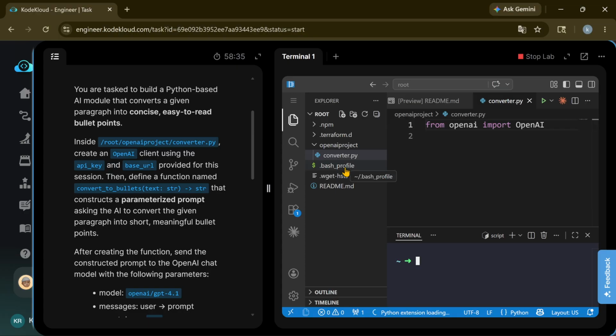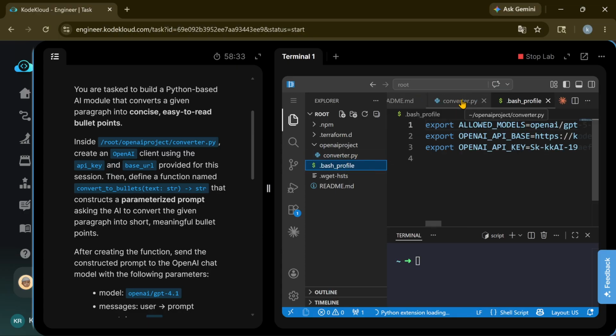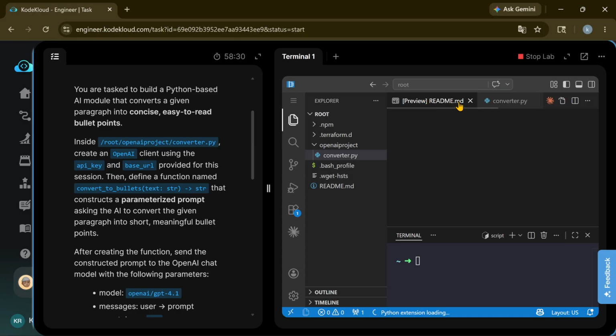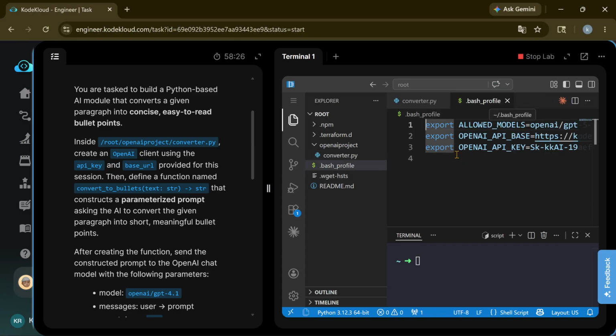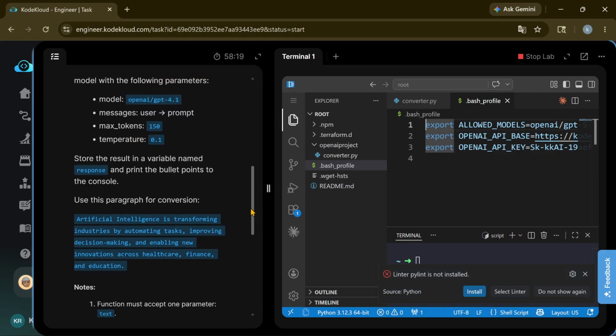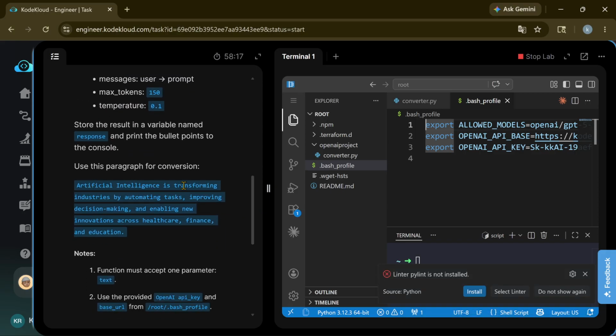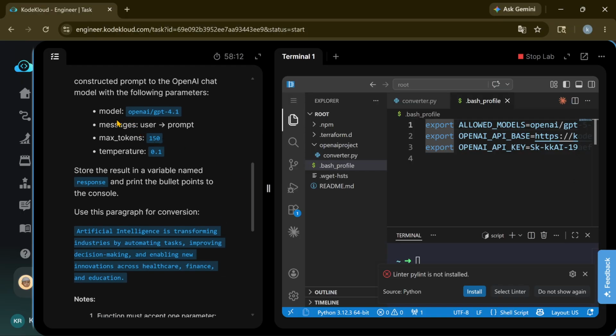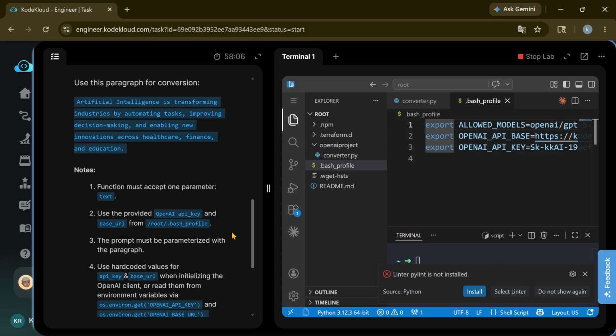You can see here in the bash profile the API key and base URL. Use this paragraph for conversion, using the OpenAI model, and store the result in the variable response. The function must accept one parameter, text.